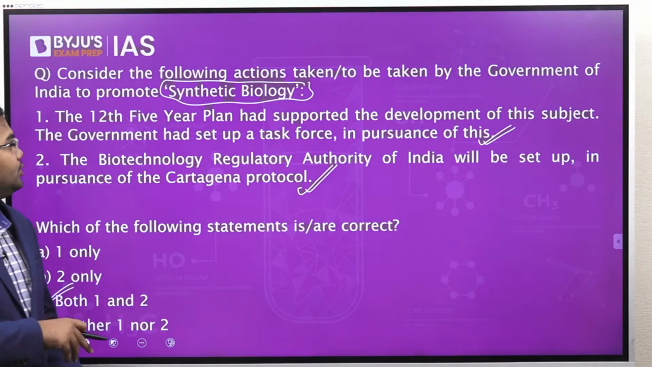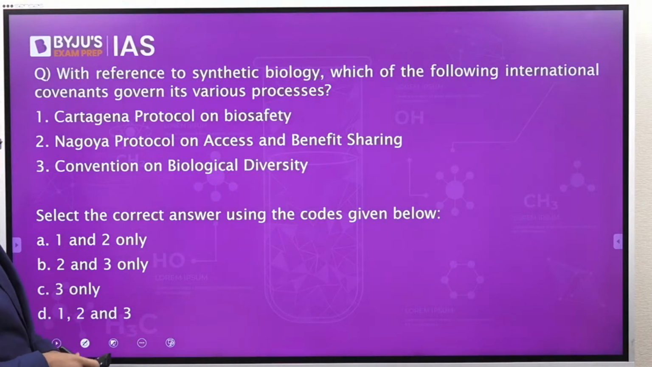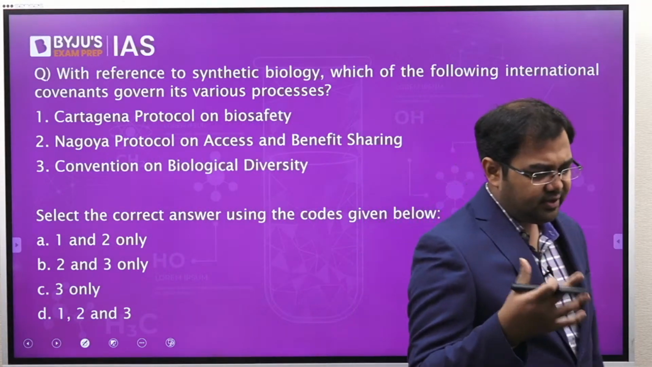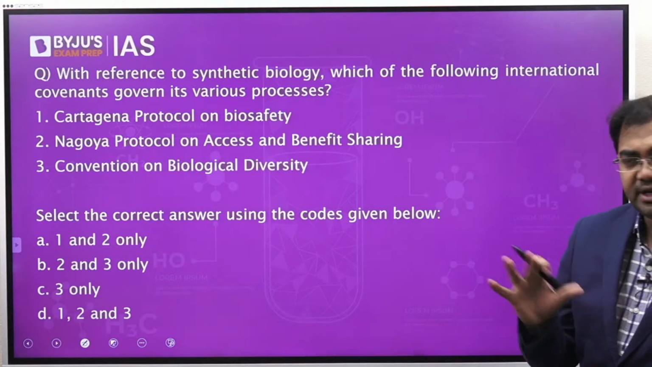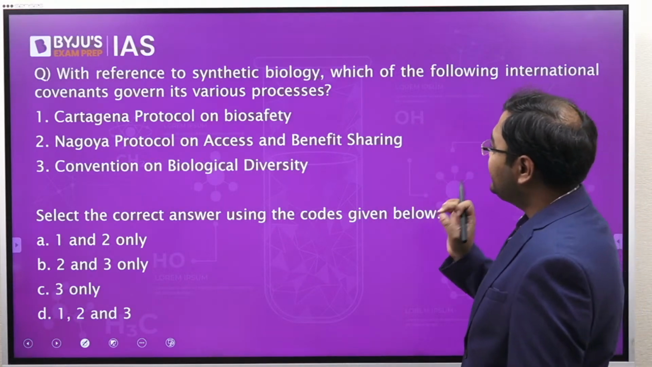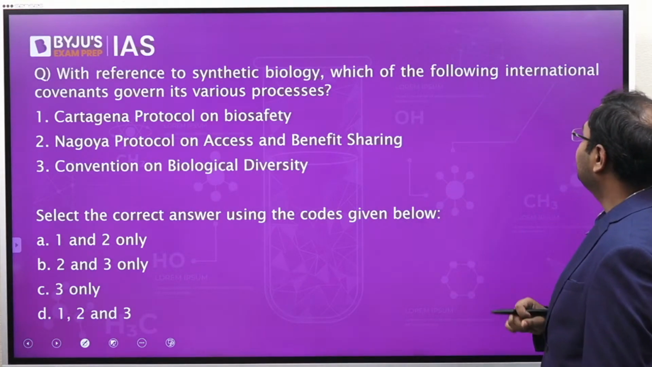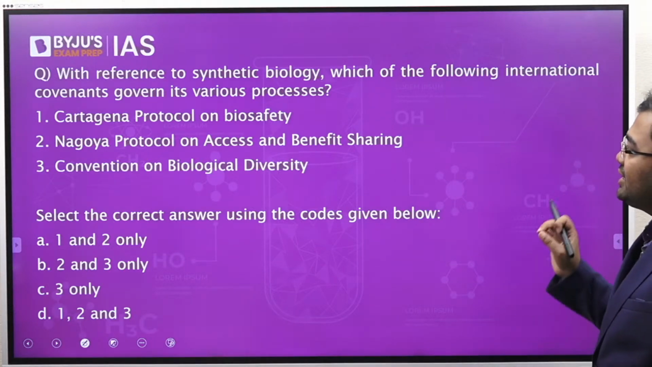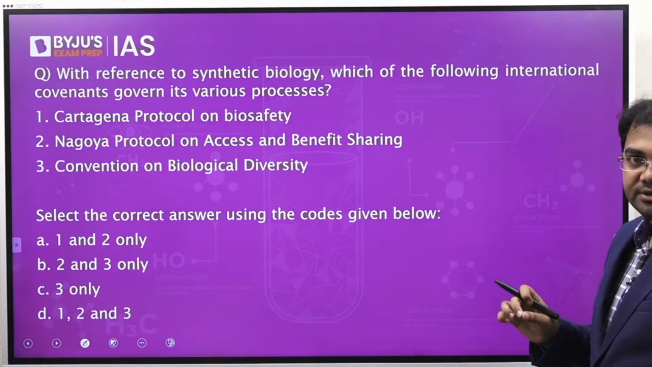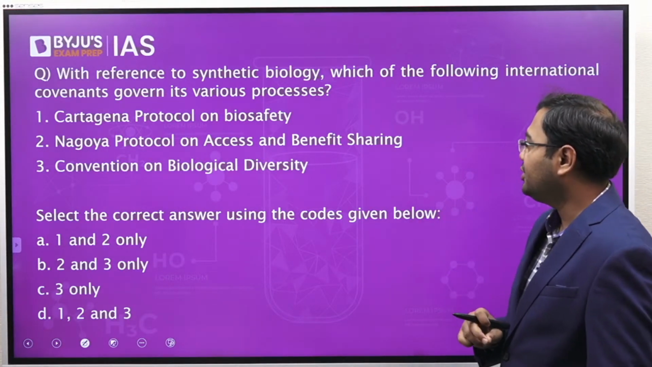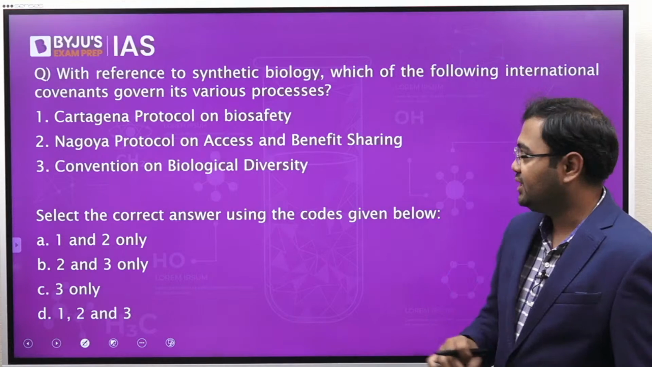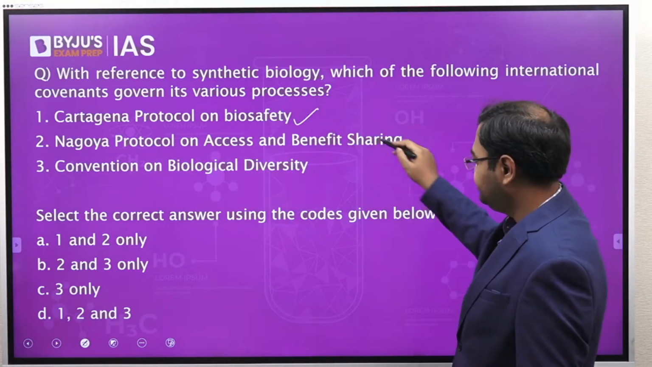All right, moving on, the next question, again related to synthetic biology itself. A simple direct question, I'm just giving it because they have been in the news, so you should know what they are and how exactly we need to look at them. With reference to synthetic biology, which of the following international conventions governs its various processes? 1. Cartagena Protocol on Biosafety. 2nd. Nagoya Protocol on Access and Benefit Sharing. And 3rd. Convention on Biological Diversity. Which of the following? All these.